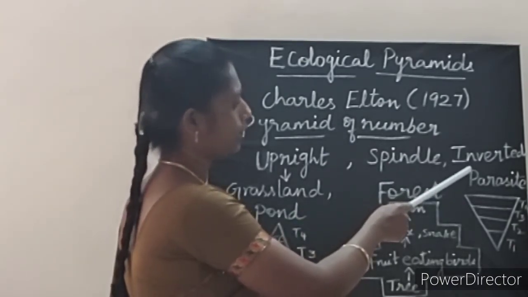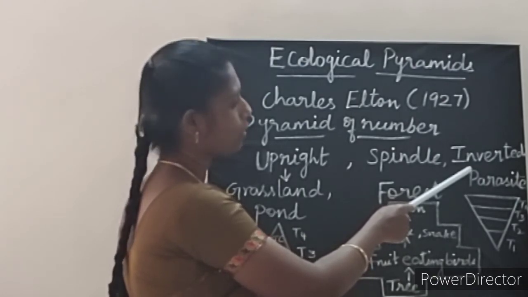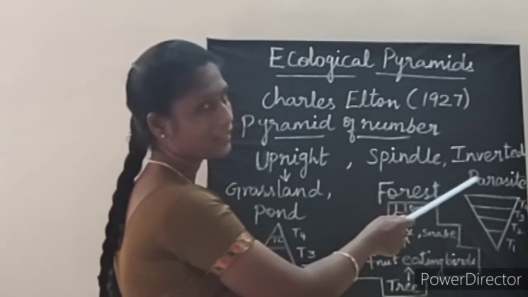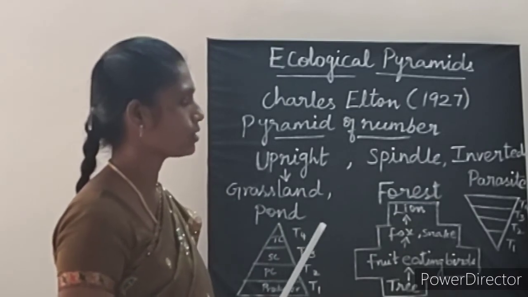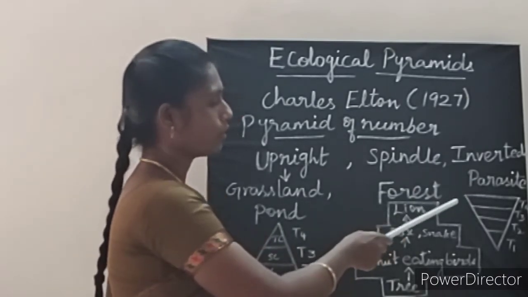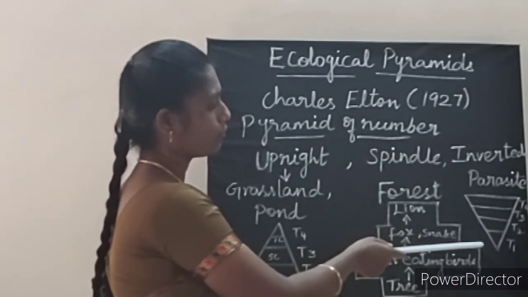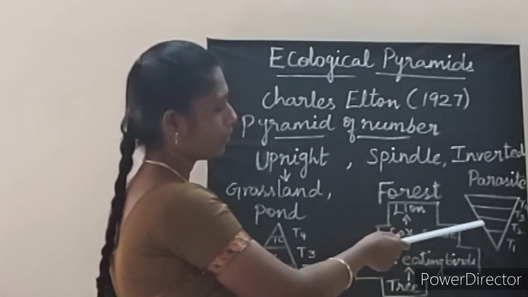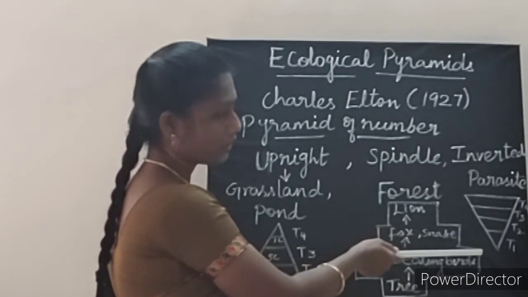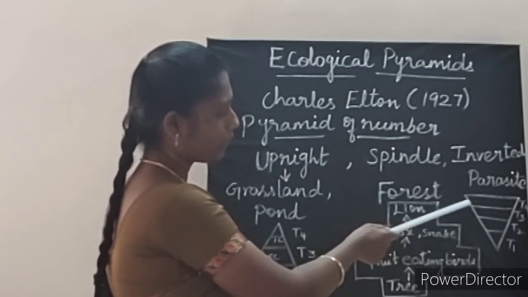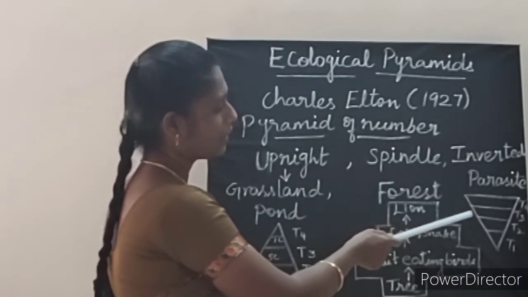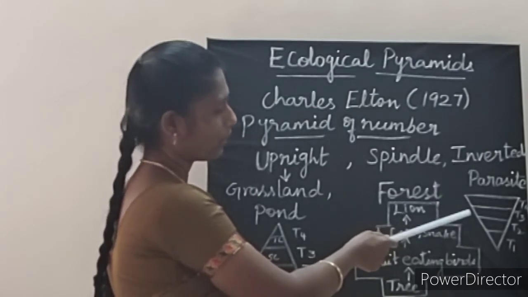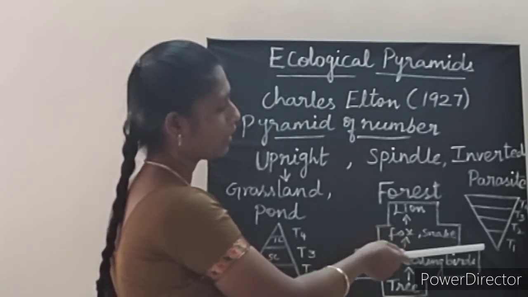Next one is inverted. The third type of pyramid of number is called inverted. That is parasite ecosystem. In this ecosystem, the first trophic level is lesser than the second trophic level. So it is inverted. The fourth trophic level is more than the T3, that is third trophic level, and then the T2 and then the T1.